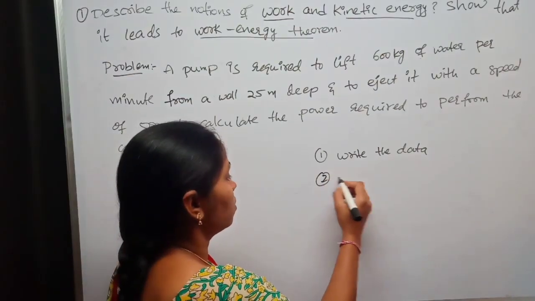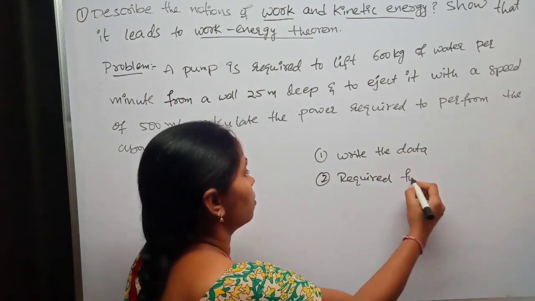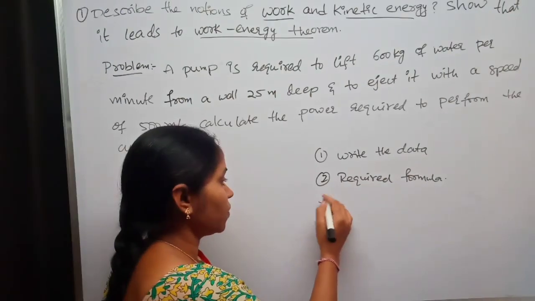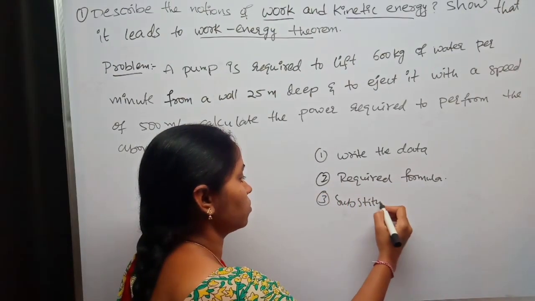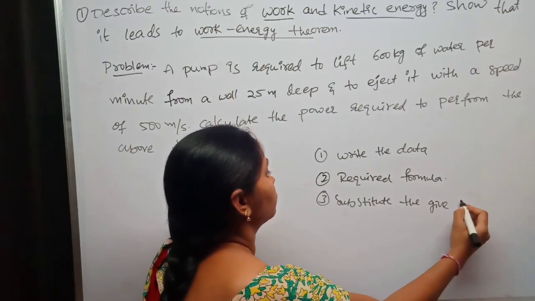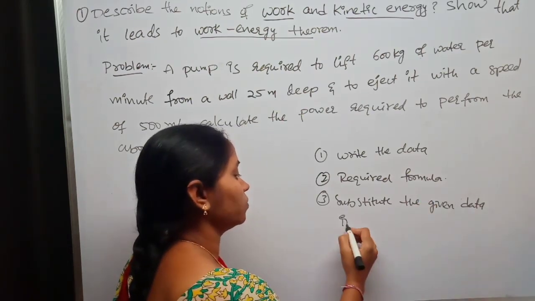Next, write the required formula. Then substitute the given data in the formula.